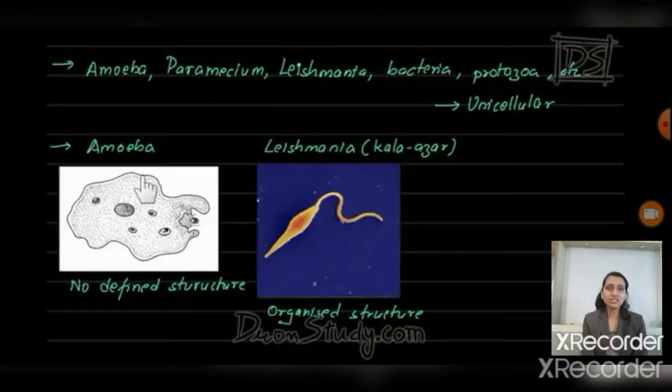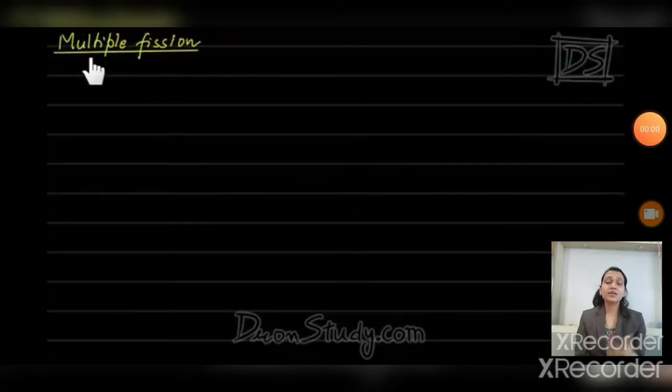But the difference between these two organisms is that the amoeba can reproduce in any direction, meaning there is indefinite symmetry, and in the Leishmania there is bilateral symmetry. Means in any plane that you cut the amoeba, it divides into two organisms. But in the Leishmania, it splits from the middle and produces two individual organisms.